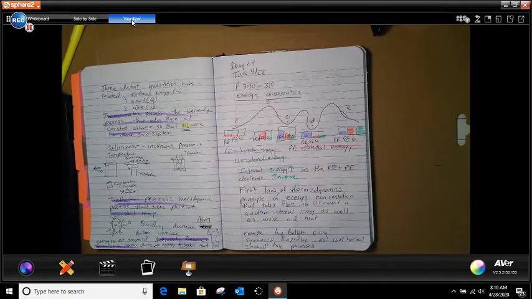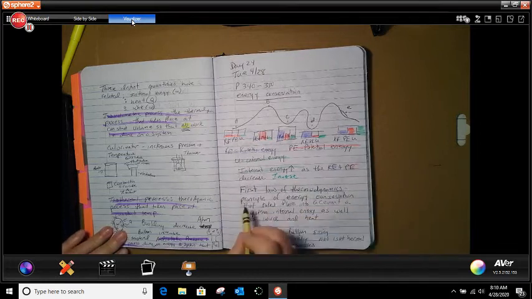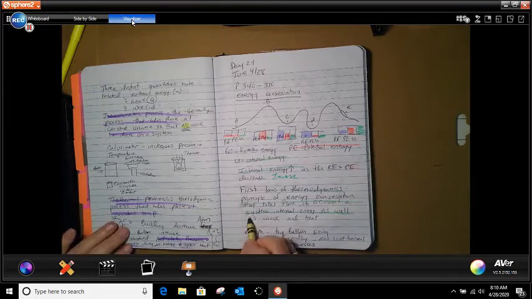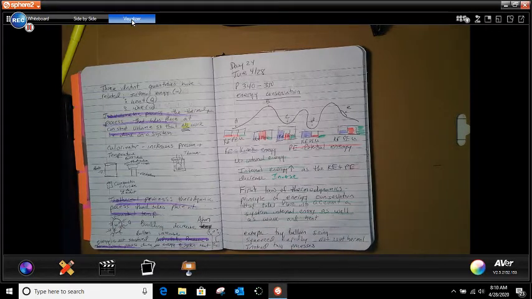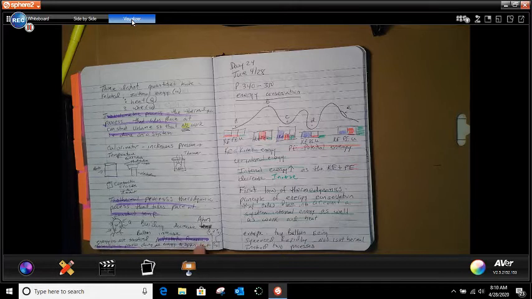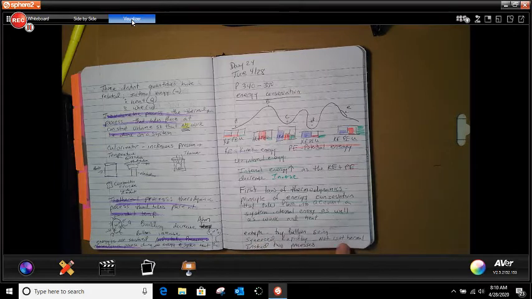So the first law of thermodynamics says that the principle of energy conservation takes into account a system's internal energy as well as work and heat. An example is a toy balloon being squeezed rapidly. This is not isothermal. Instead, there are two processes. If you remember, isothermal is over here, and so is adiabatic. But when we're talking about this happening, this is not that. It is two other processes.